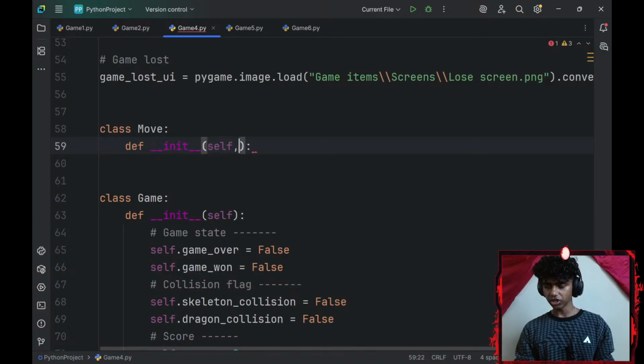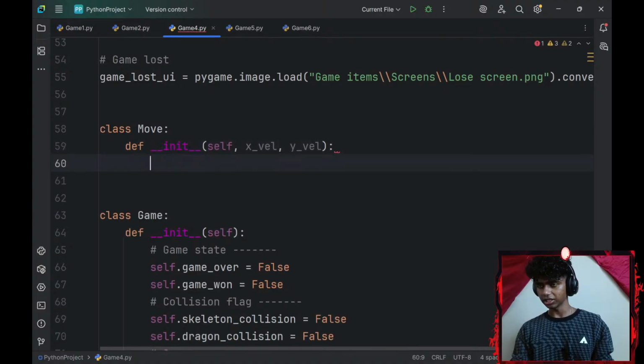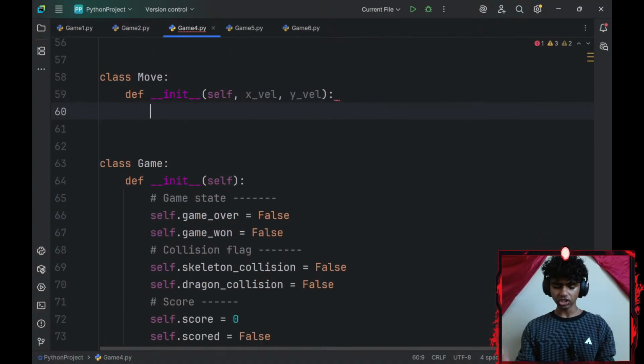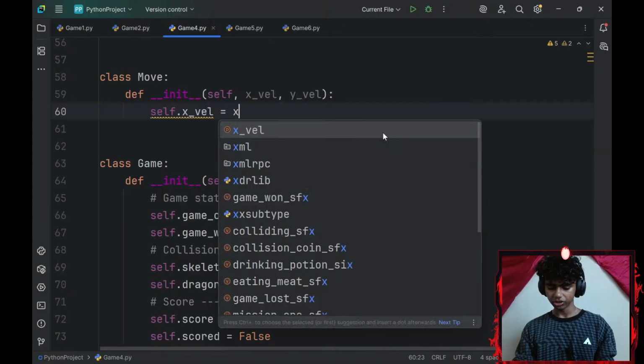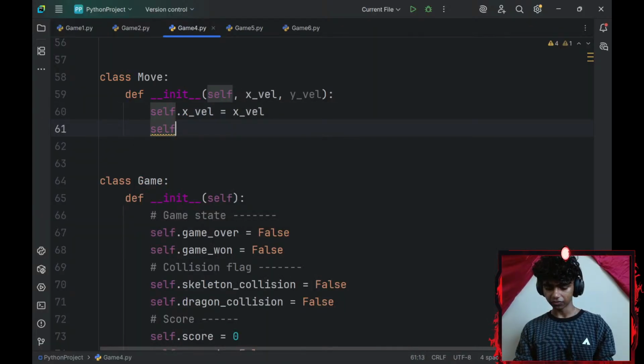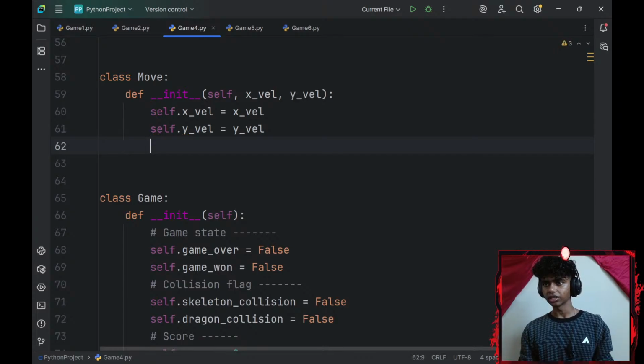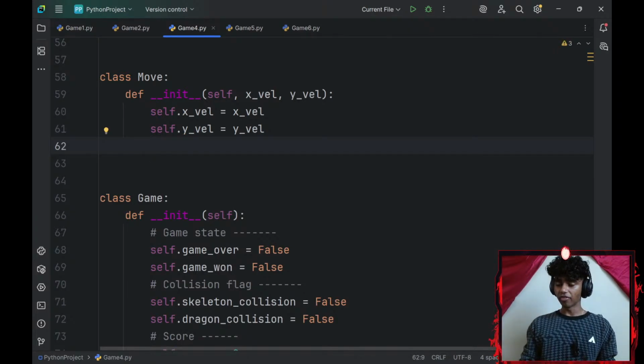It's going to have a few parameters like x-axis underscore velocity and y-axis underscore velocity. Those are basically the only two. And then let me initialize it by typing self.x-axis underscore velocity equals x-axis underscore velocity and self.y-axis underscore velocity equals y-axis underscore velocity. And then my move class will have a move method to it.